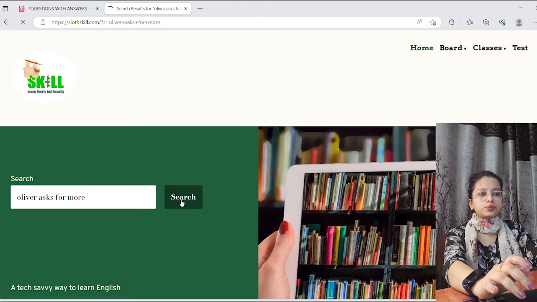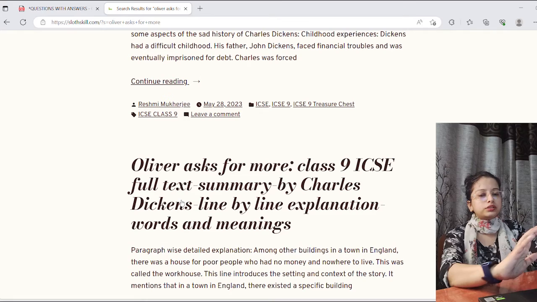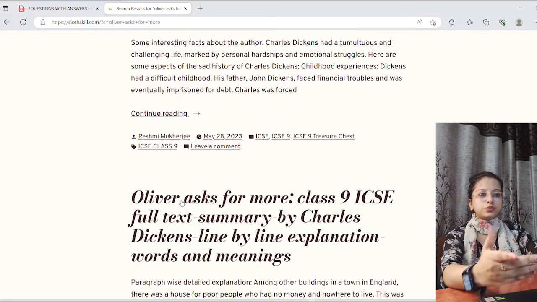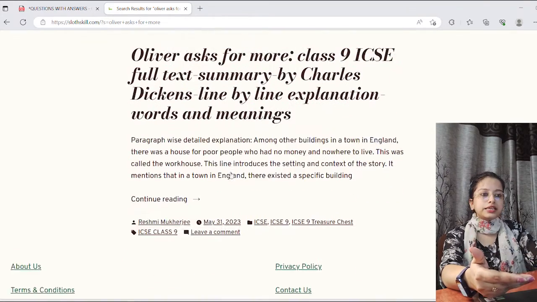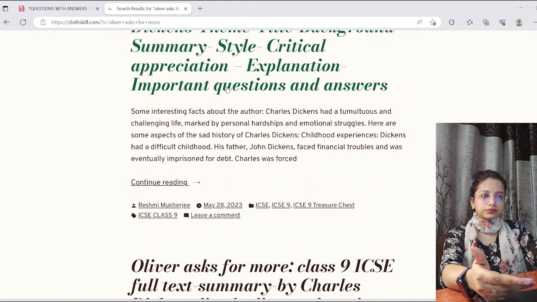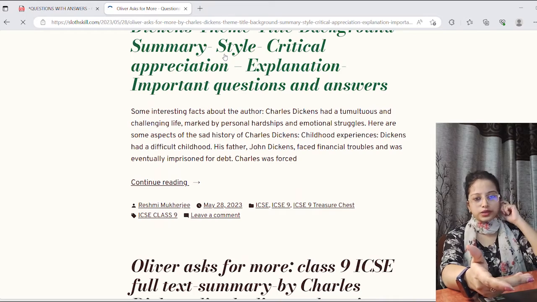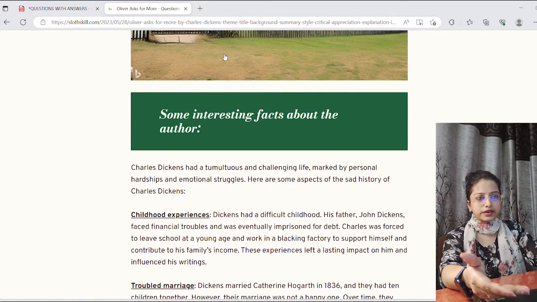Once you search it, you will land on all the uploads, all the topics, all the elements that are published over here. You can see Oliver Asks for More: title, background, appreciation, important questions and answers, summary by Charles Dickens. If you open one, you will see some interesting facts about the author.